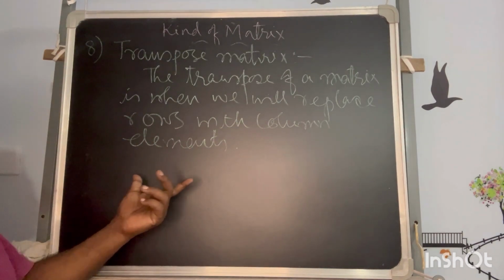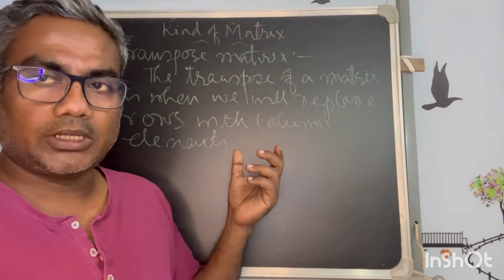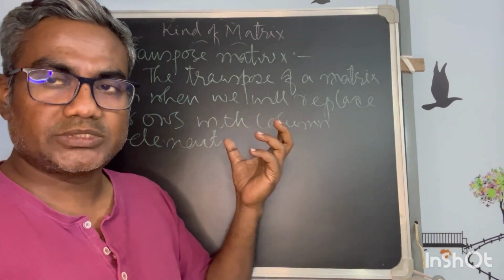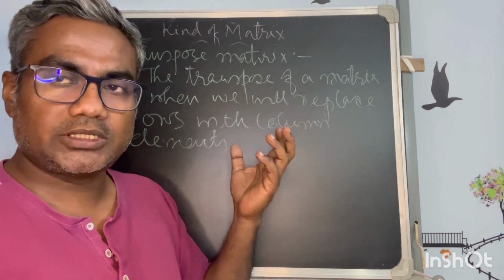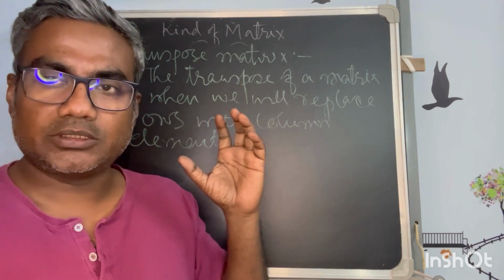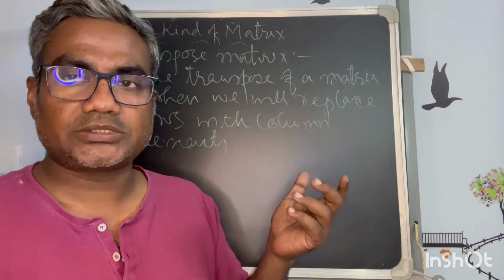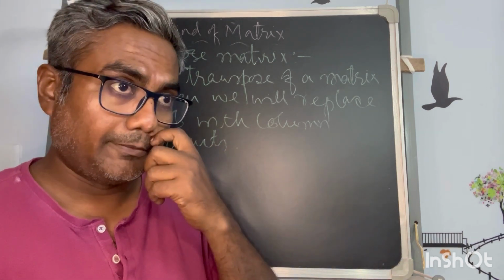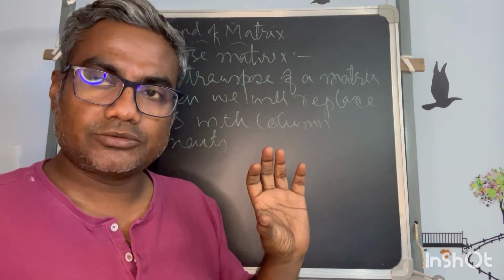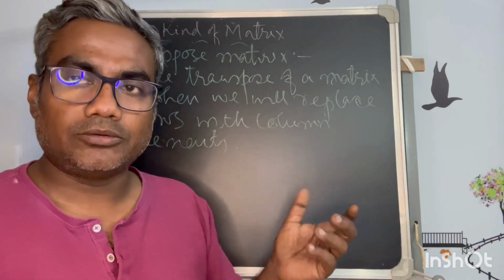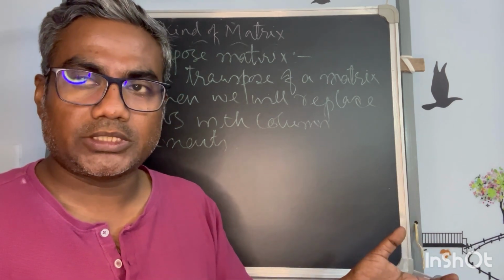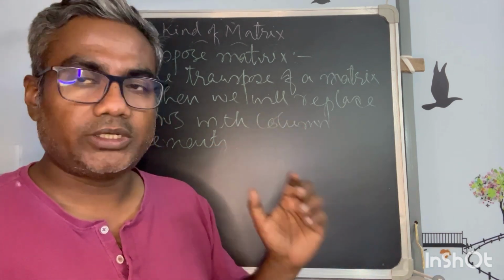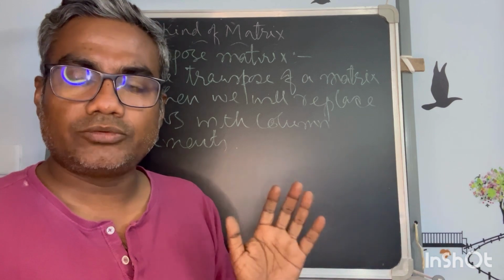To understand that, we'll take an example, and this time I will take the general example of a matrix, the universal form, which is the rectangular matrix. If I take a square matrix, there will always be a doubt in students' minds about the rectangular one. So the original form of a matrix is the rectangular matrix, where the number of rows is not equal to the number of columns.